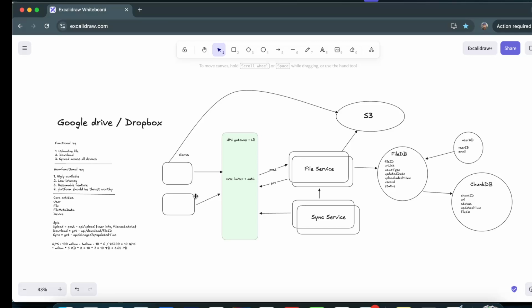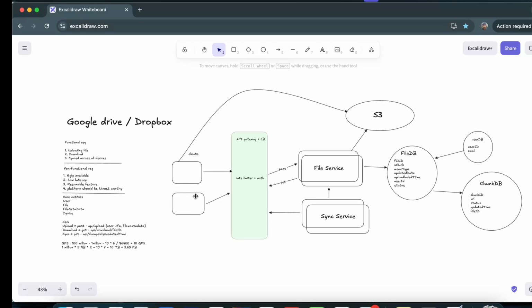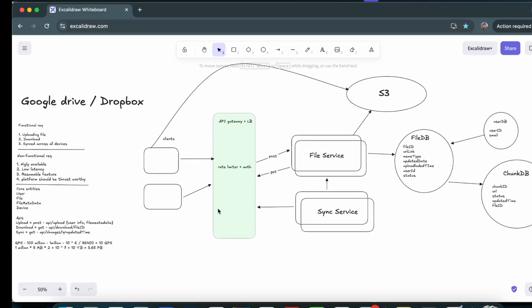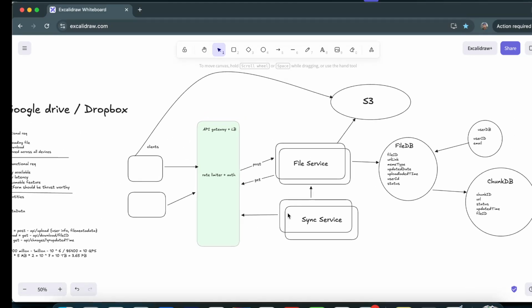Now next, we have to talk about the sync service, right? We want to sync it across all devices. Correct. So since the file is now available on the first device, and on the second device we downloaded that file, at any point in time, let us suppose the client on the first device has modified the file. So it should get reflected on the second client's device as well, right? So let's talk about the sync service. Okay. So how can we create the sync properly? That is something we will discuss.